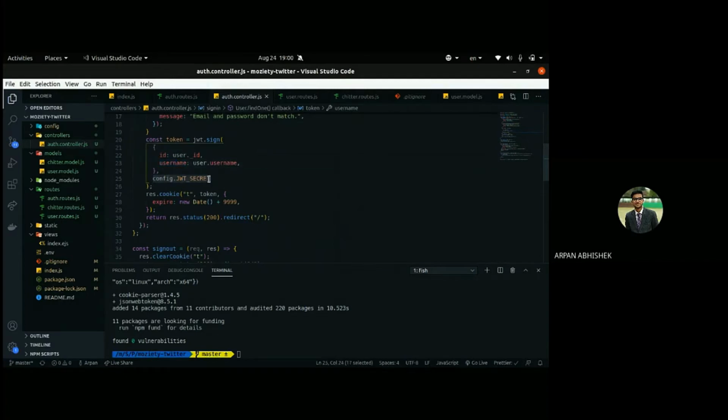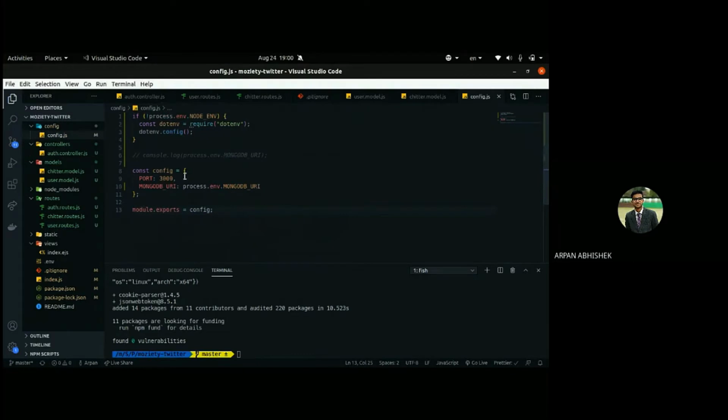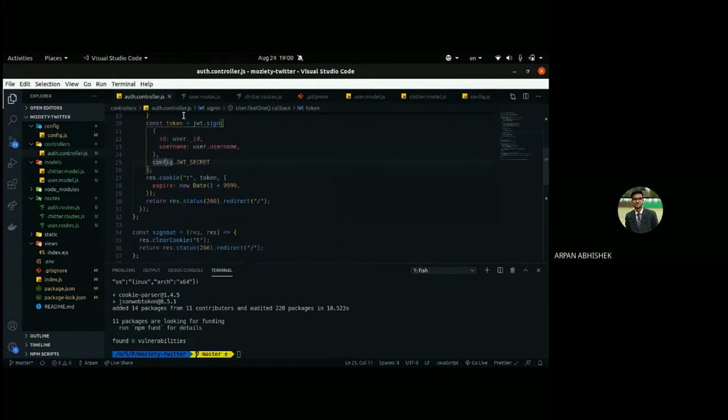And we are using a secret which is inside the config file, and we have to add that secret right now. So here we will add our own secret, JWT secret, I'll just add mosaic. Based on this secret, it will generate a unique token, which will also be a hexadecimal token, and it will store that token inside this token variable.